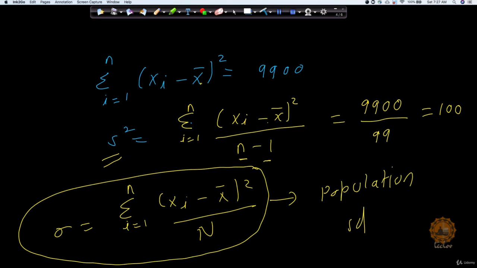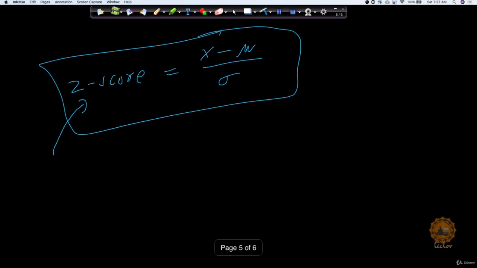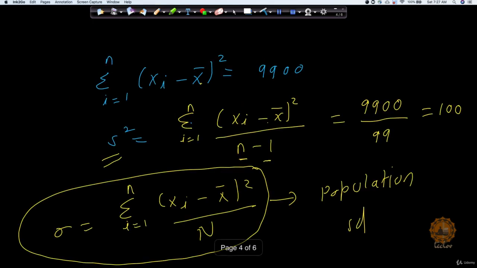So proof sometimes. Definitely it's important, I would not deny that, but at the same time, from the machine learning point of view, if you ask me, it may not be that important. Okay, let's go ahead. So in this case, my value is going to come out to be 9900 divided by 99, because n was 100. I will get the output of s square as 100. Now this is the part which we are going to get.